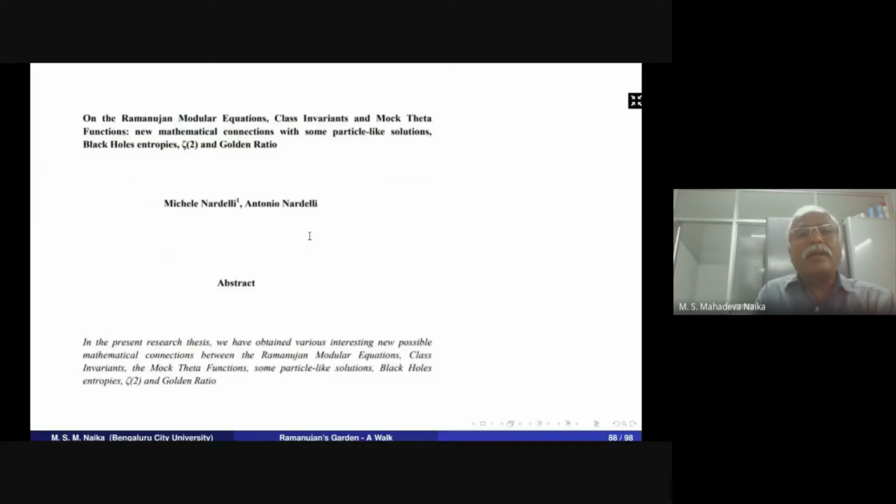So I received one paper, by Michele Nardelli and Antonio Nardelli. What is the specialty of this paper? It is on Ramanujan modular equations, class invariants and Mock theta functions, with new mathematical connections with some particle-like solutions, black holes, entropies, zeta function and the golden ratio.